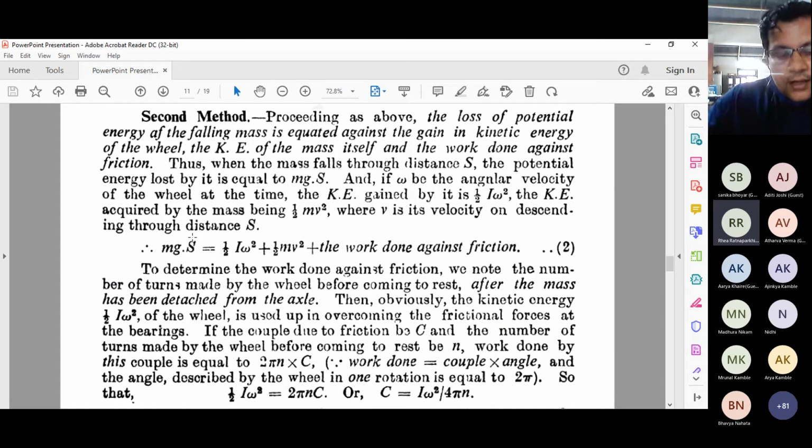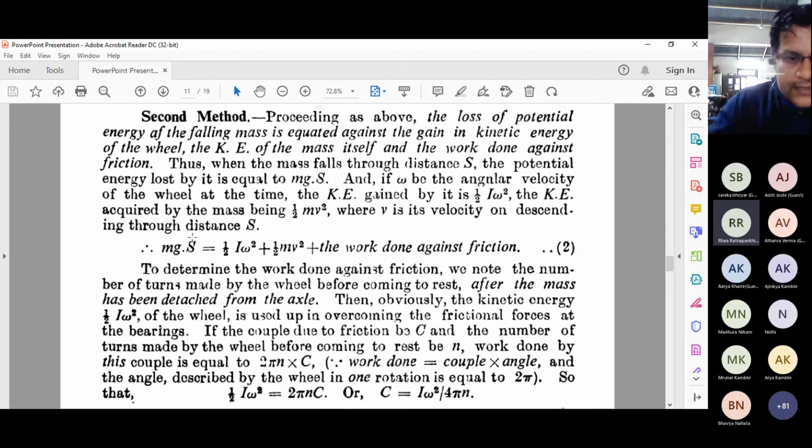I hope you are understanding the law of conservation of energy we are going to use over here. The work against the friction we need to calculate as a certain finite value, by considering all things ideal in nature. The rotational kinetic energy of the wheel, which provides rotation to the wheel, is half I omega square. This energy is needed to overcome the frictional forces acting on the small bearings to get free movement.